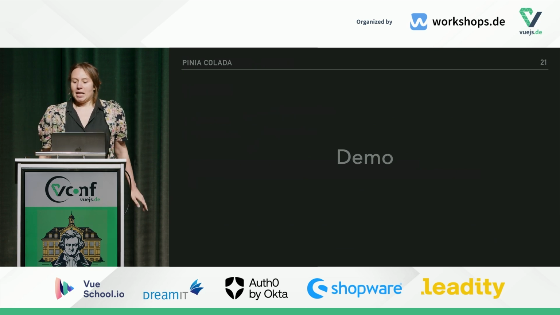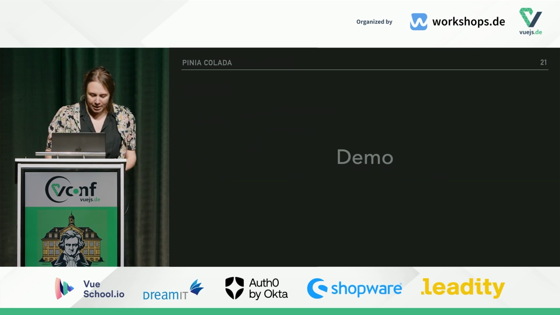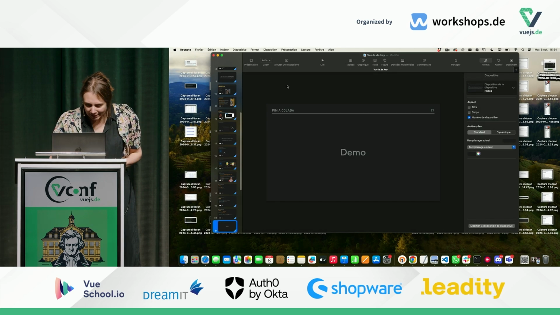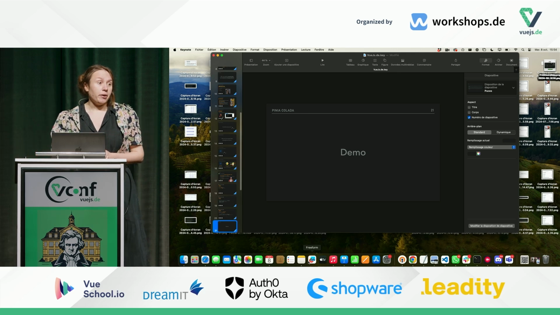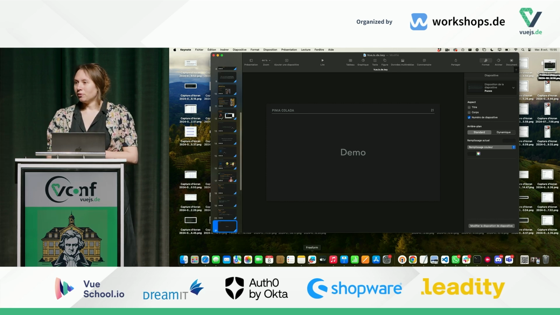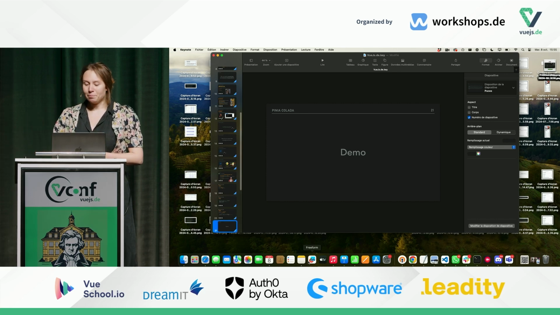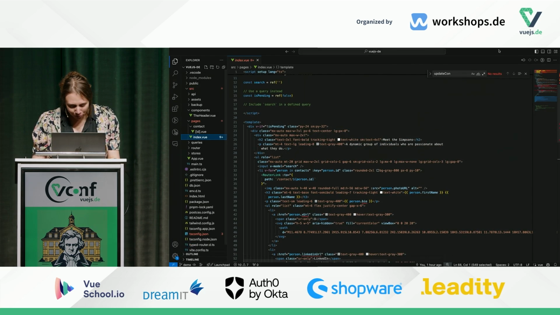OK, so let's go to the demo. A little warning about that. It will be a bit more challenging because I am using a locally packaged version of Pinia Colada because I wanted to show the latest features. But for some reason, I lost all the typing. So hopefully, it will work anyway.